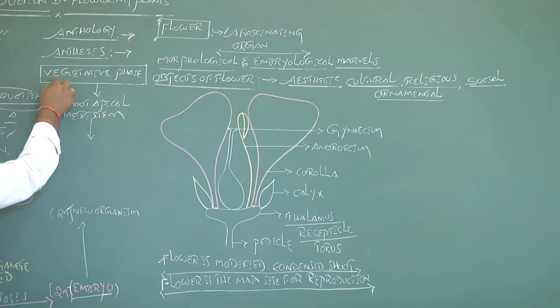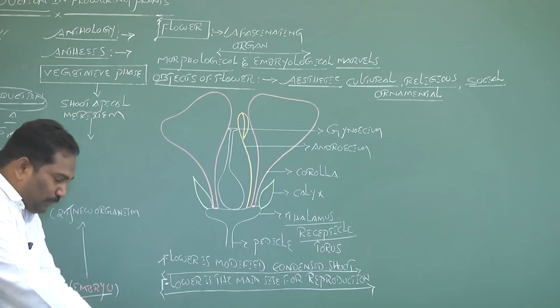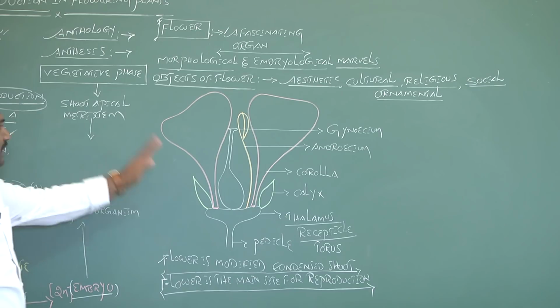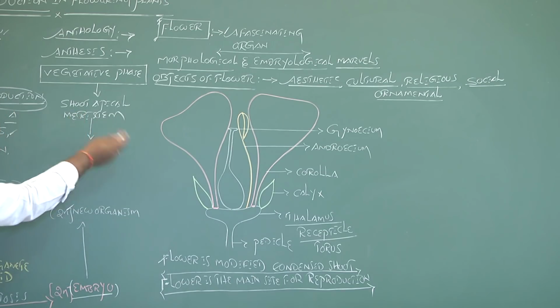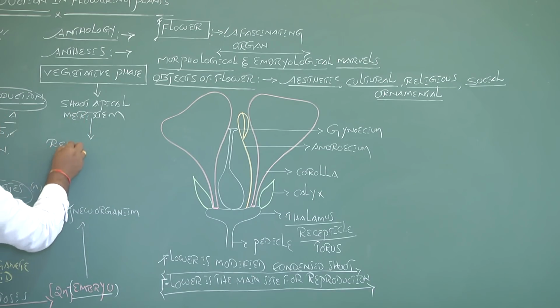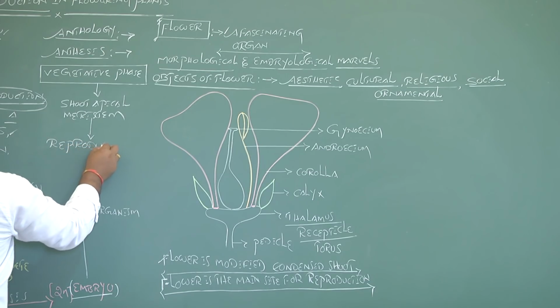When the juvenile vegetative phase stops and the reproductive phase starts in flowering plants, the shoot apical meristem is modified into a reproductive meristem.